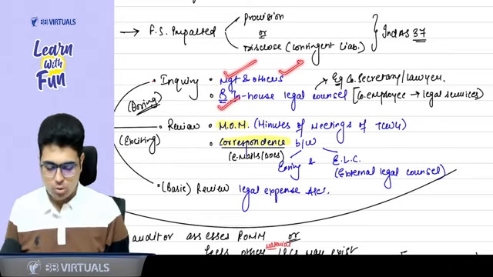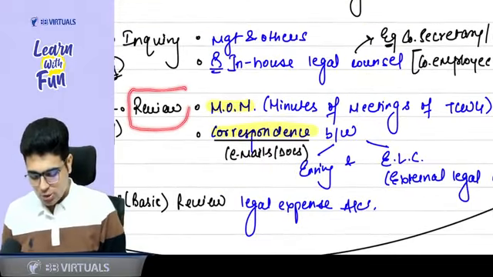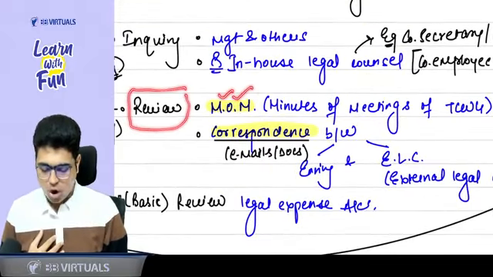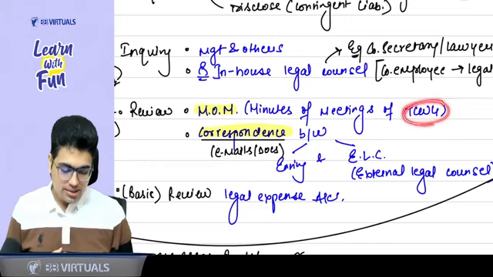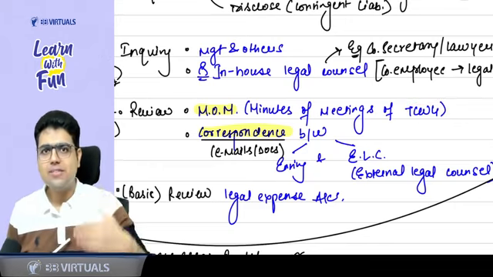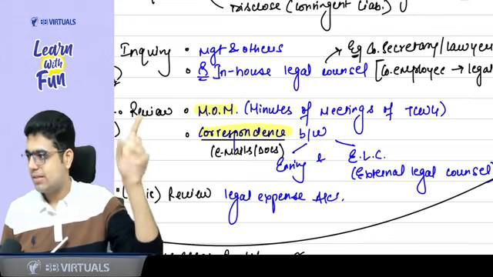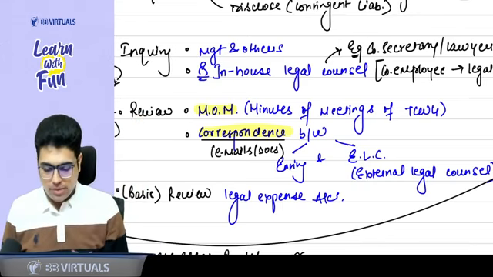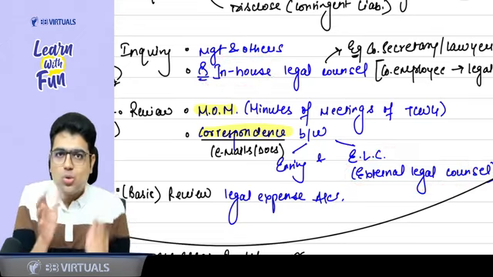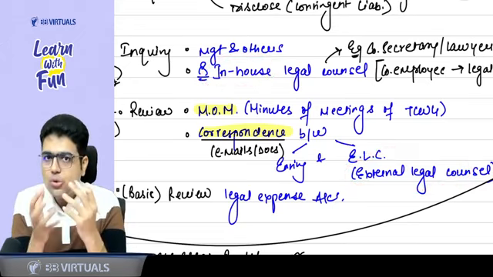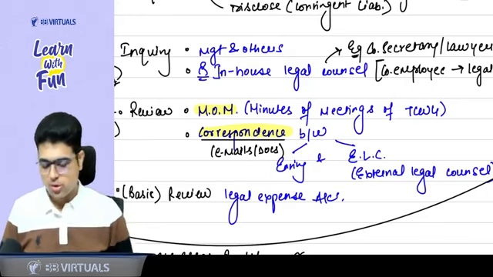Along with the management, one more person is sitting, in-house legal counsel. Apart from this, you can get to know about the legal cases through review of MOM. Sir, what is MOM? Minutes of the meeting. So minutes of the meeting of the TCWG. Through these minutes, they must have discussed these legal cases in the meeting. So if they have discussed them in the meeting, you get to know about them through the minutes. Apart from in-house legal counsel, there can be an external legal counsel. If you go through the correspondence, communications between the entity and the external legal counsel, you can get to know about the legal cases.